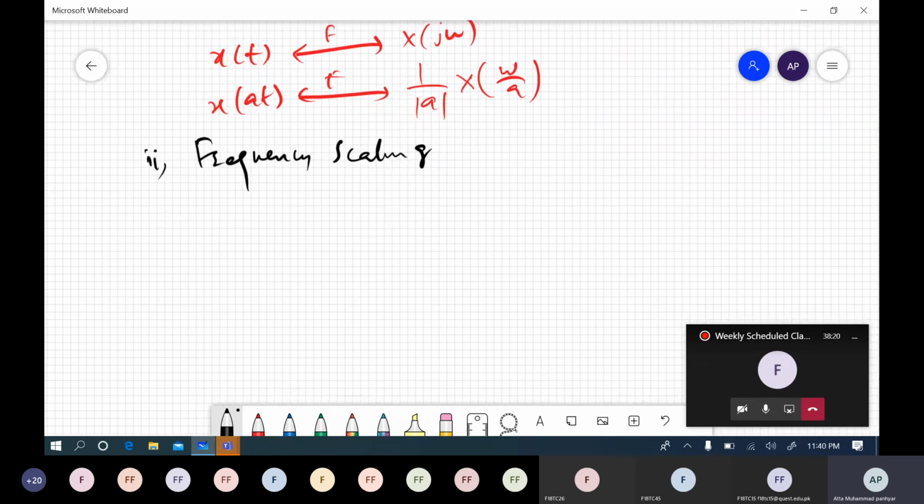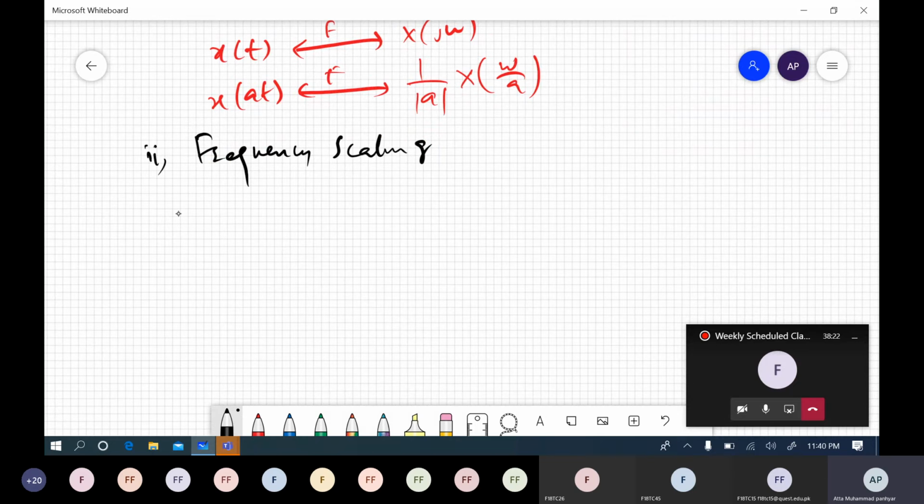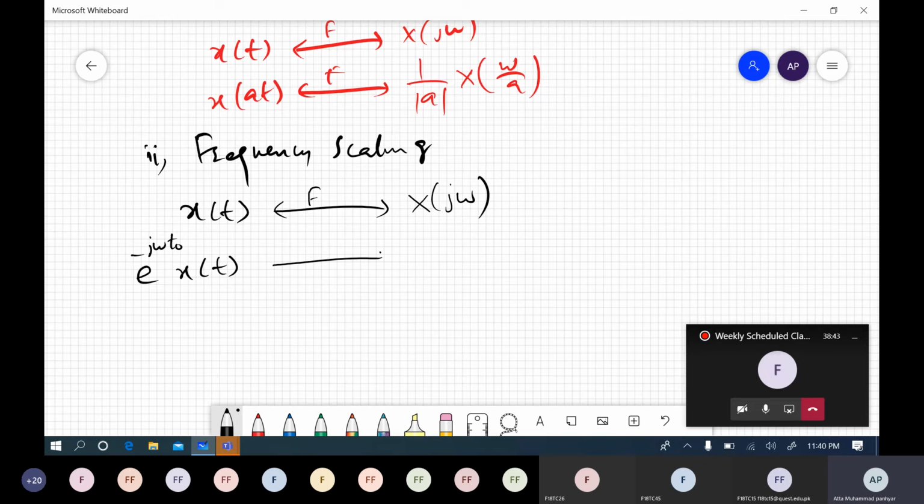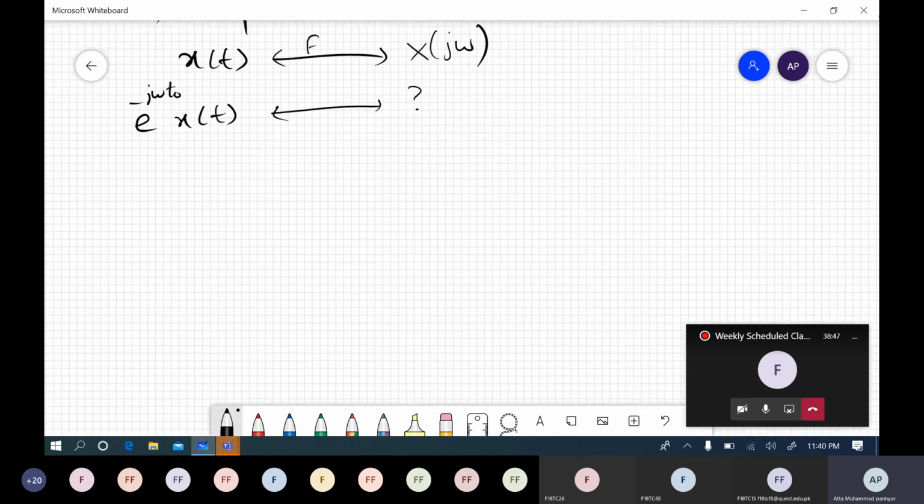So, for example, we have signal x of t, its Fourier transform is x of j omega, right? Then for example, we have e to the power minus j omega t naught, some complex coefficient multiplied with the input, and the output must be the result, right?